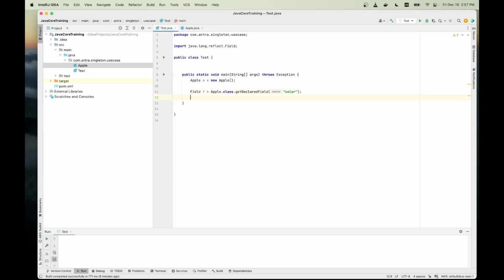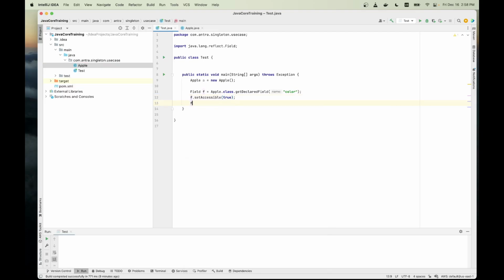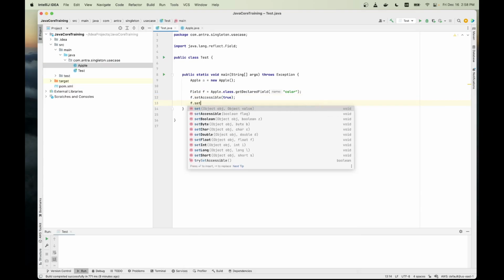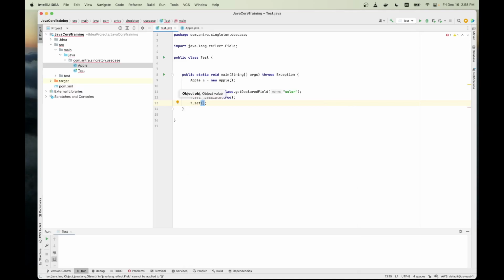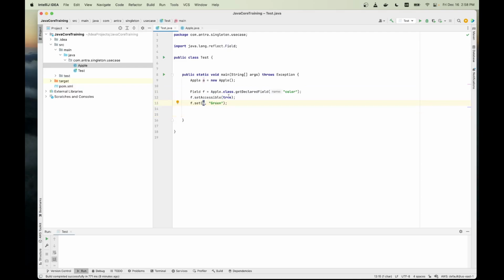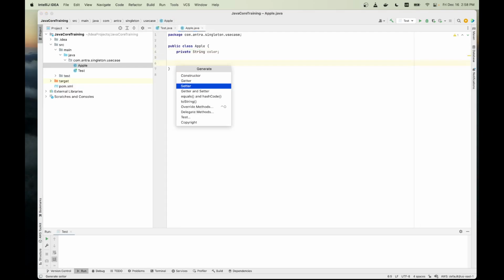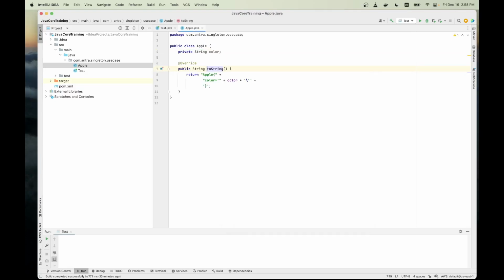And now we can actually call f dot set accessible to true, and also we're gonna set the value. Which object? I'm gonna set a. I'm gonna also set the value as, let's see, green, for example. Then in this case, we actually use reflection to change the color of object a to green. To prove that, let's just add a toString method here, so the toString method returns apple color equals, right?